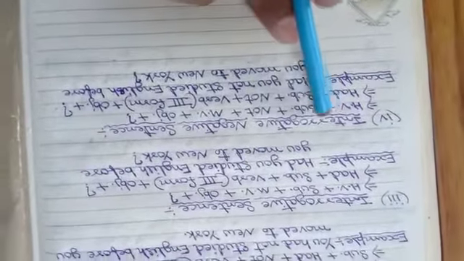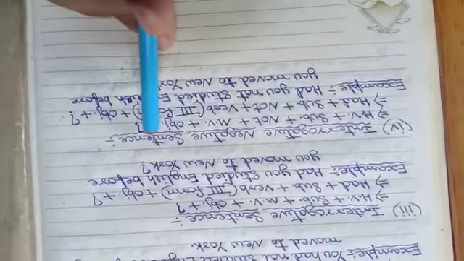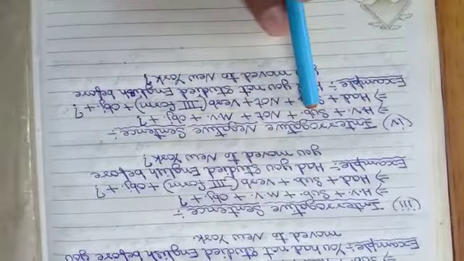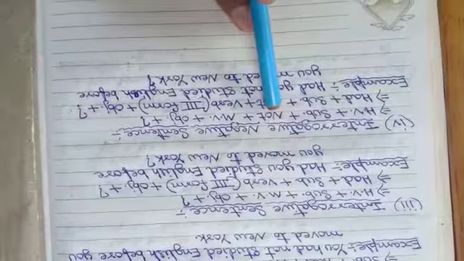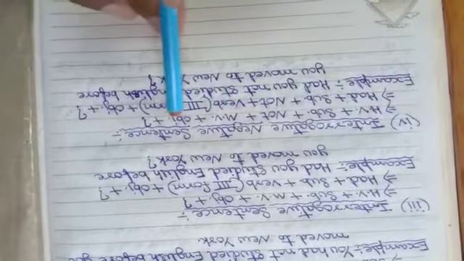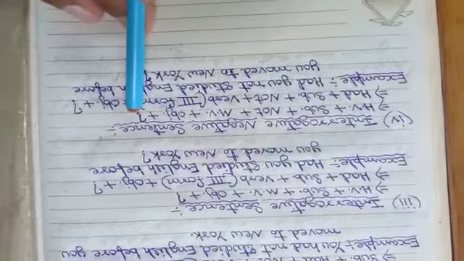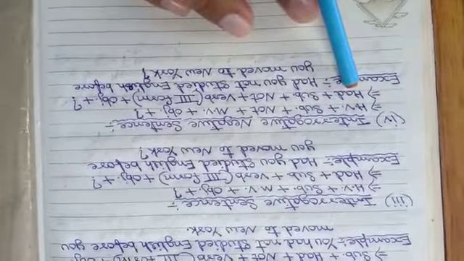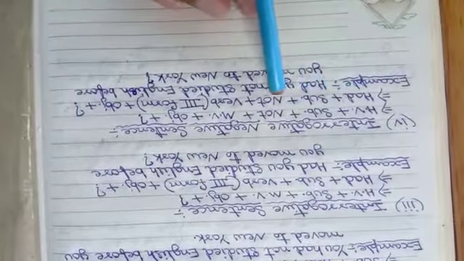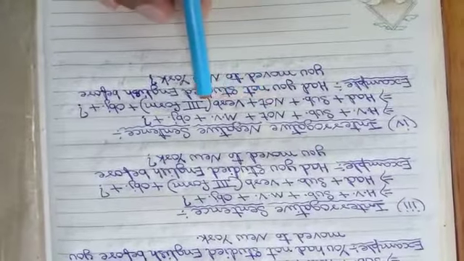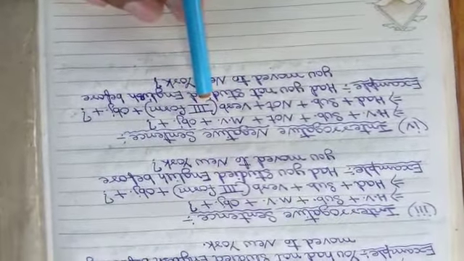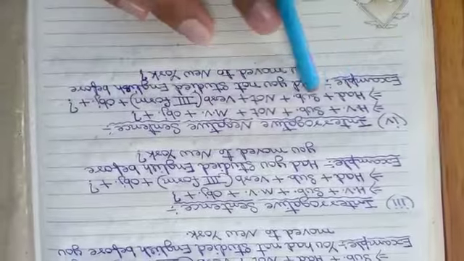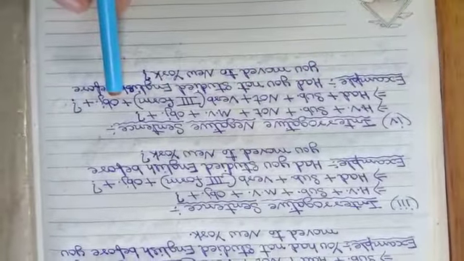Now at last see the structure of interrogative negative sentence of past perfect tense. What should be given there? HV means helping verb plus subject plus not which is negative sign plus main verb plus object plus question mark or interrogative sign. If we open it, had which is HV plus subject plus not which is negative sign plus verb third form which is main verb plus object plus question mark or interrogative sign. This is the main structure of interrogative negative sentence of past perfect tense.